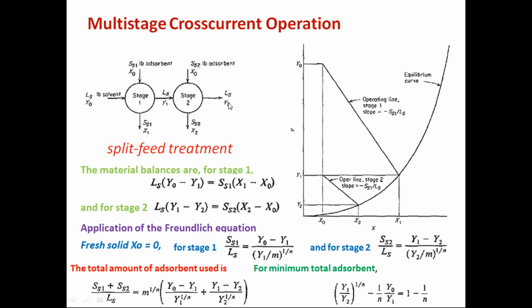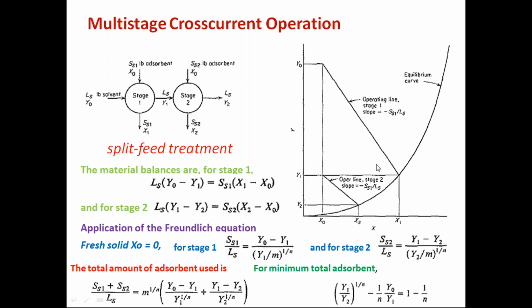So what is the advantage of this? For example, if you have y0 to y2 and this is fixed, then in a two-stage cross current operation, the adsorbent requirement will be reduced. Or if you use the same adsorbent which you have used in the previous case, then the y2 value will be very, very much less compared to the single stage operation. So this is the advantage. You can reduce the solid consumption, that means adsorbent consumption, by using multi-stage cross current operations.